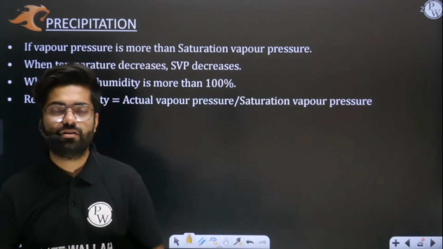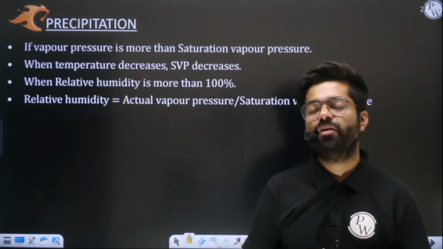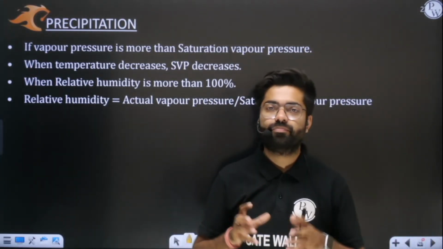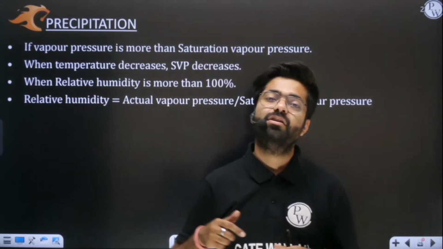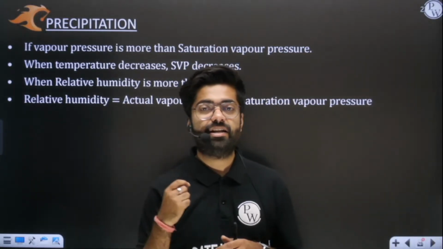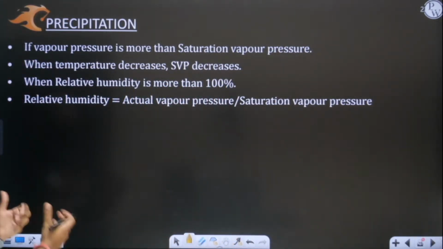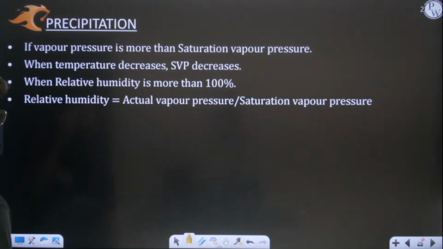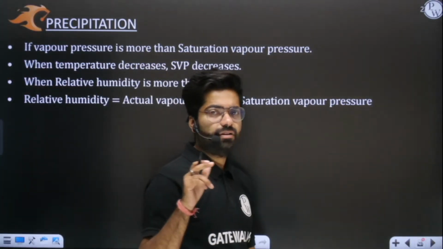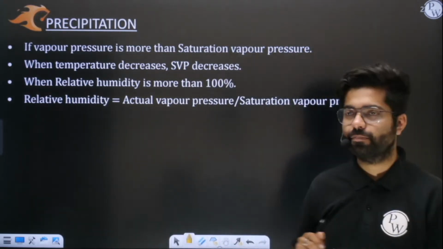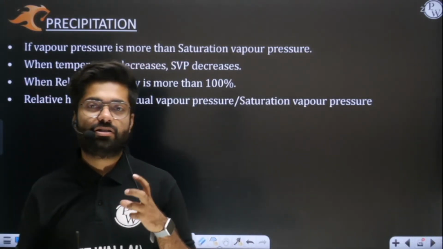Now we'll proceed further with our chapter number 2, which is nothing but precipitation. So now we have to understand the causes of precipitation, basically why precipitation happens, the scientific reason. So what precipitation exactly is and why it happens. Basically there are two main factors for precipitation that we have to understand.